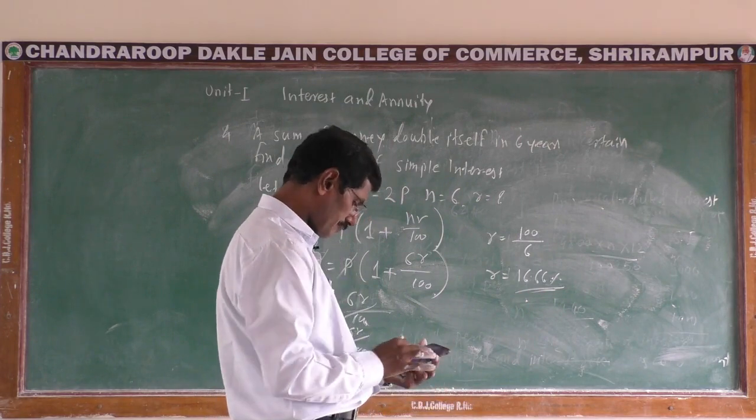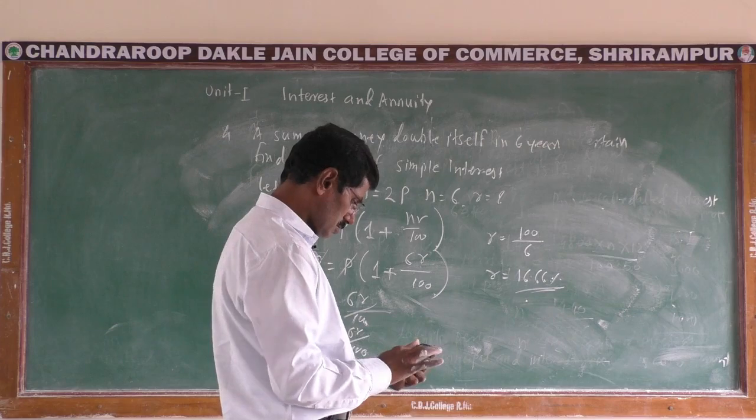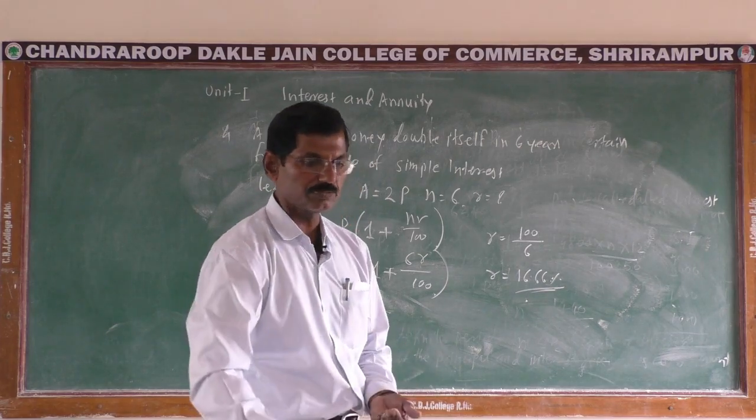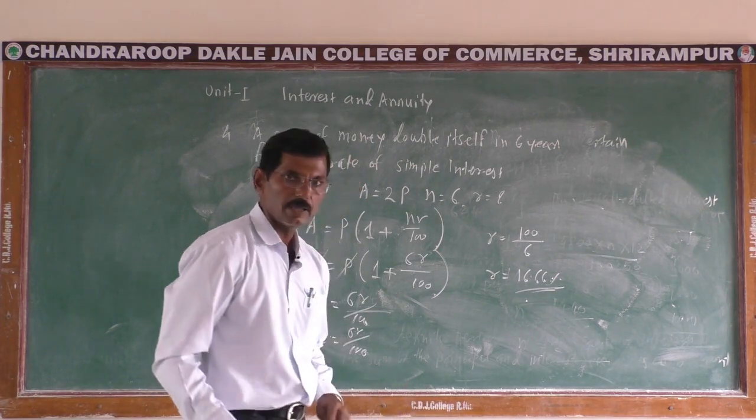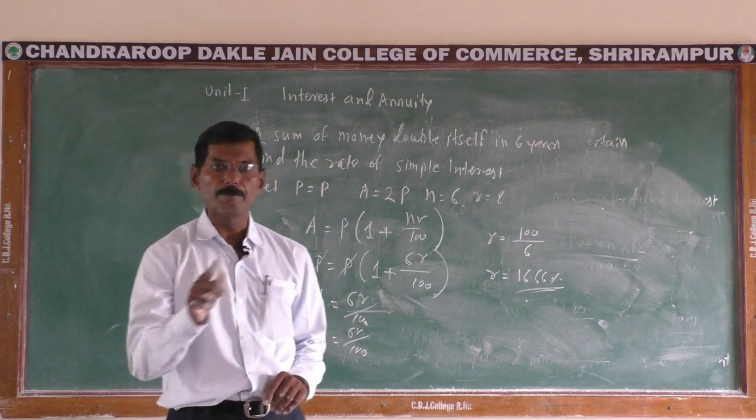100 divided by 6, that is 66.66%, the rate of interest. Okay, thank you. In the next lecture we will see compound interest.